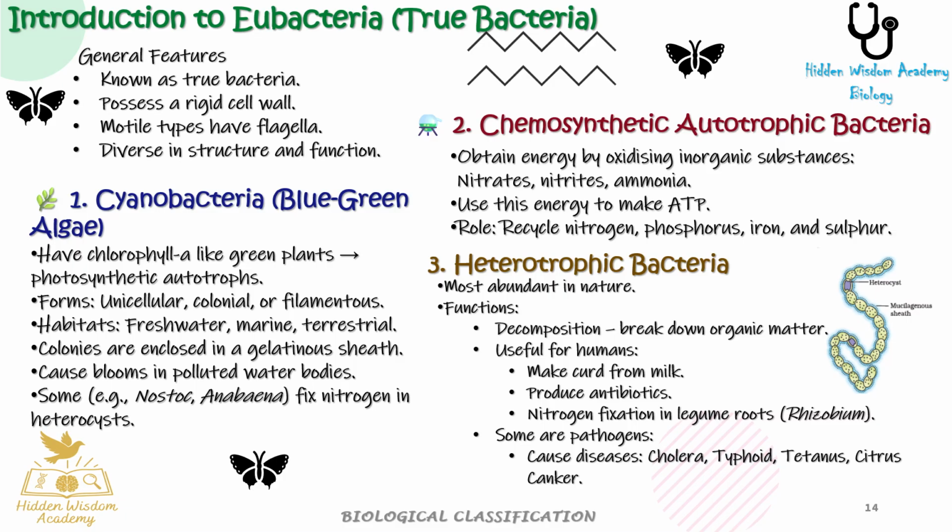3. Heterotrophic bacteria. Most abundant in nature. Functions are: decomposition, which means breaking down organic matter. Useful for humans, such as making curd from milk. Produce antibiotics. Nitrogen fixation in legume roots, Rhizobium. Some are pathogens, cause diseases like cholera, typhoid, tetanus, citrus canker.